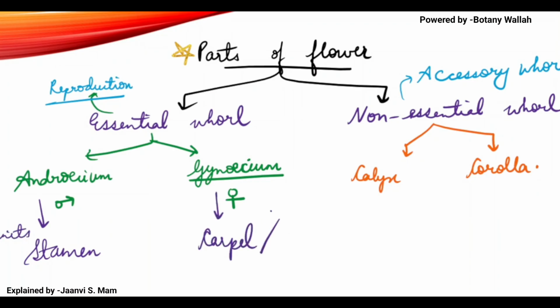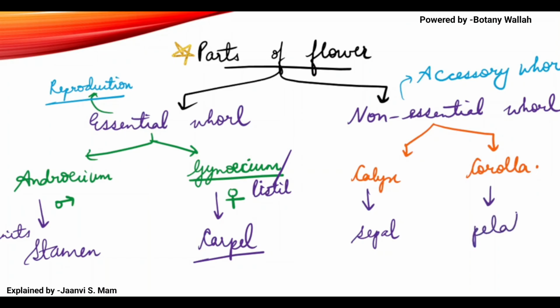Gynoecium is also known as pistil, and its unit is carpel. Calyx is the green leaf-like structure which I had shown you, and its single unit is sepal. For corolla the single unit is petal. So these are all the units which I have told here.